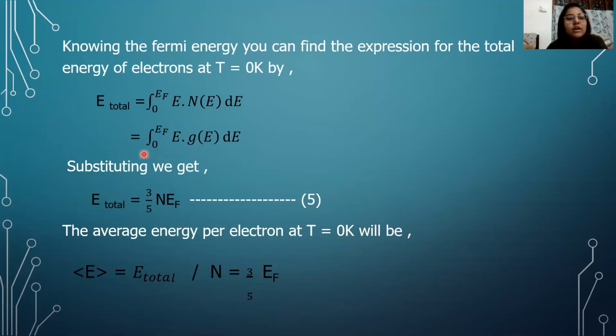When we do the integration and simplify, we see that the total energy of the electrons at T equal to 0 Kelvin reduces to the form 3 by 5 times N E_F. If this is the total energy, then the average energy per electron at T equal to 0 Kelvin will be E total divided by N, which is 3 by 5 times E_F.